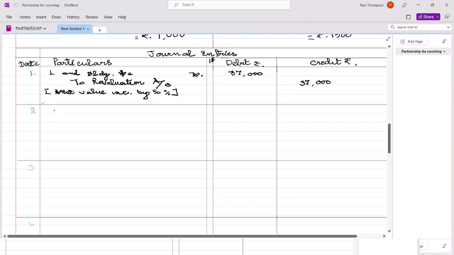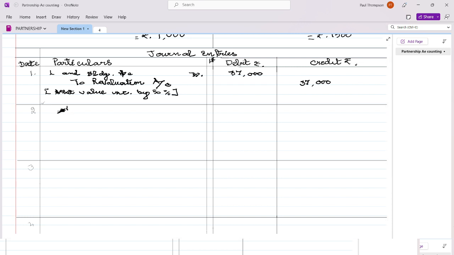So we will be debiting the revaluation account because here the asset value is not increased, it is getting decreased. Okay. So now here we are going to write stock account, revaluation account debit to stock account. Stock is 20,000 reduced by 6%, then it is 1,200, the value comes down.